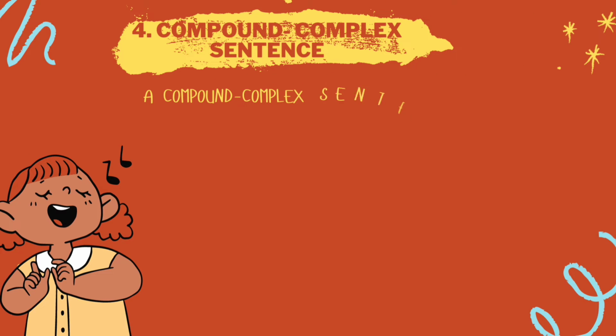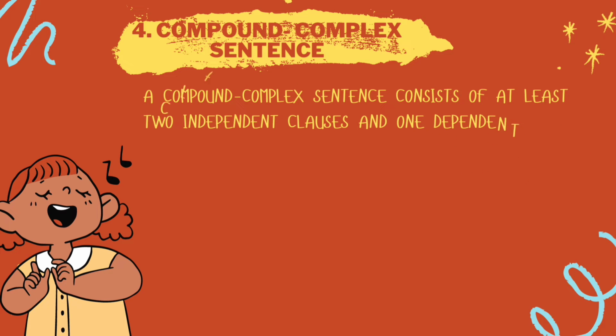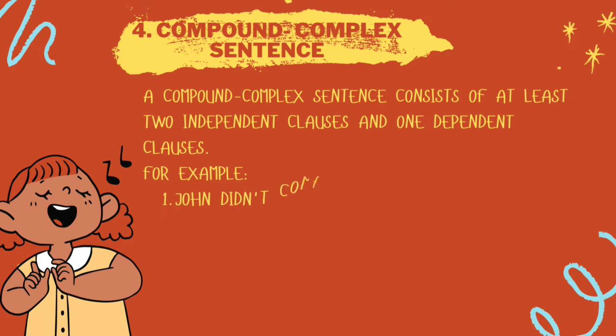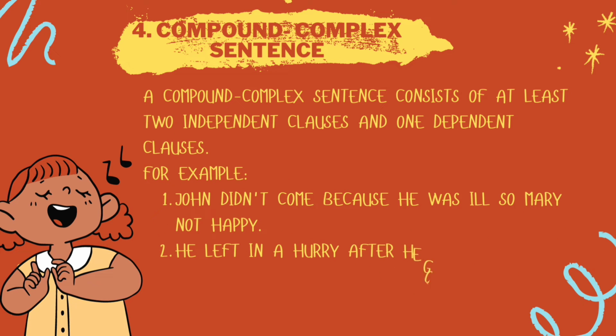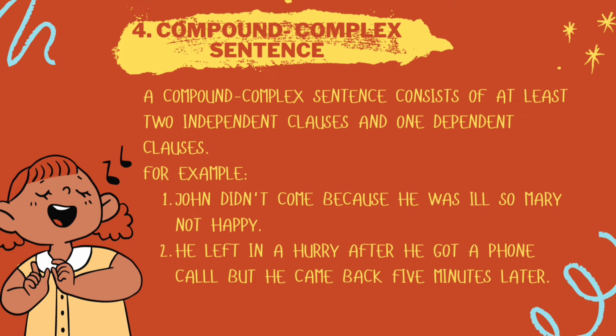Discussing our point number 4, compound complex sentence. A compound complex sentence consists of at least 2 independent clauses and 1 dependent clause. For example, John didn't come because he was ill, so Mary was not happy. Second, he left in a hurry after he got a phone call, but he came back 5 minutes later. These are some of the examples of compound complex sentences.